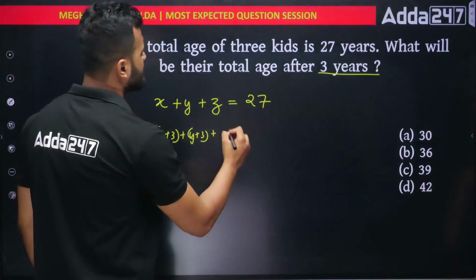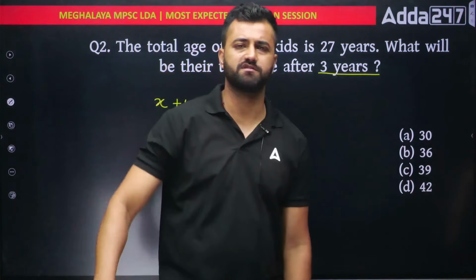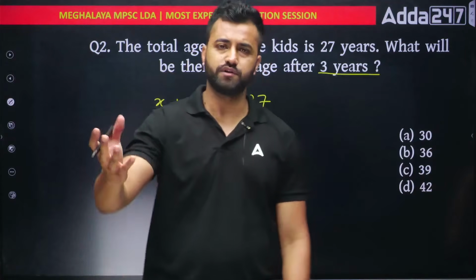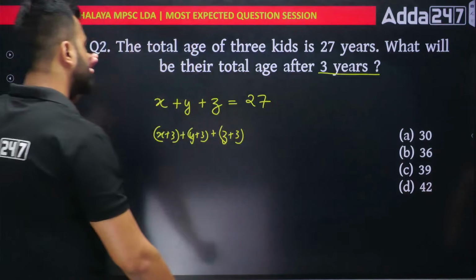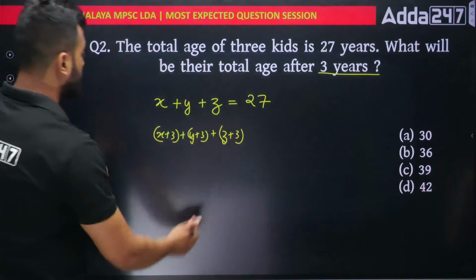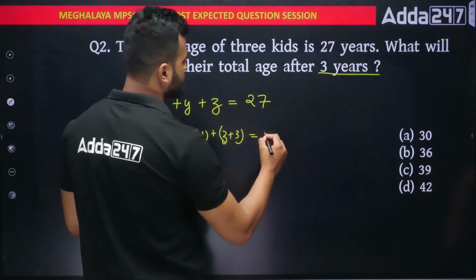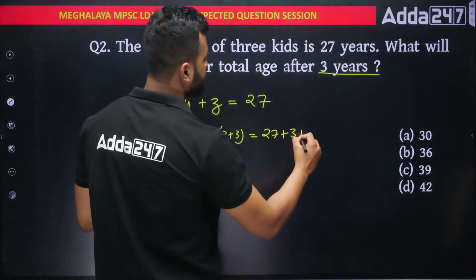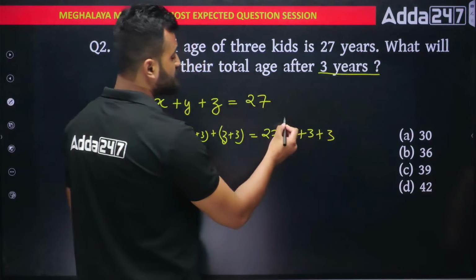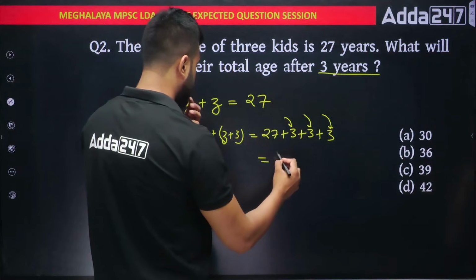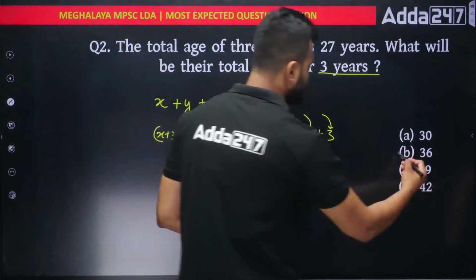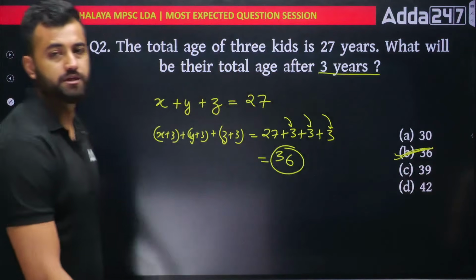It's simple, right? If I tell you to increase your age by 5 years, suppose you are 25 years now, what will be your age? 25 plus 5, 30 years. So the same thing we are doing out here. We don't know the exact age, but I'm increasing by 3. So the same 3 I have to add here also. 27 plus 3 plus 3 plus 3. This 3 is for X, this 3 is for Y, and this 3 is for Z. So just add them up. How much are you getting? 36, option number B. So simple.